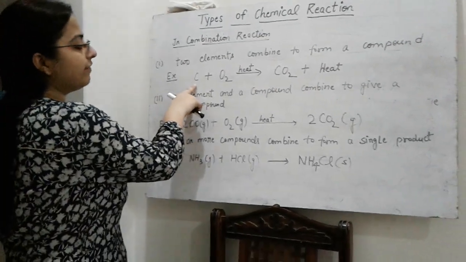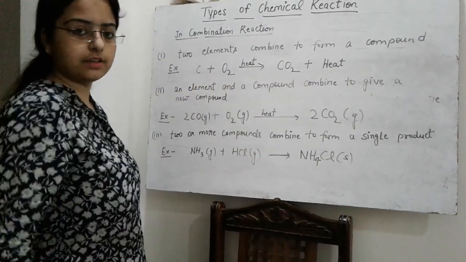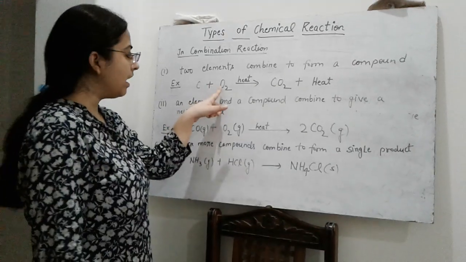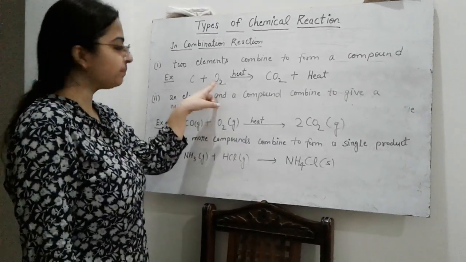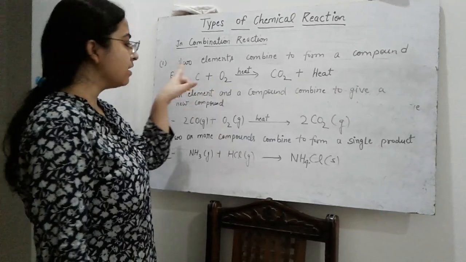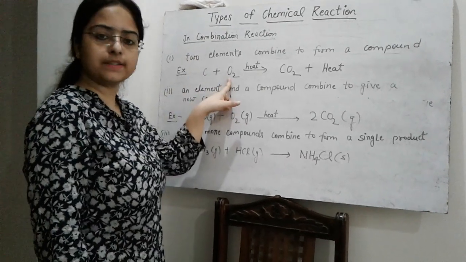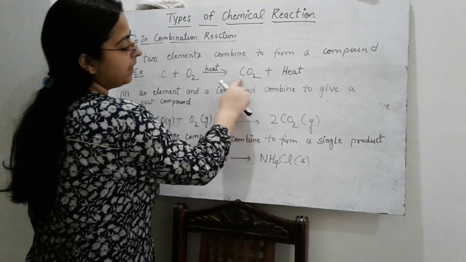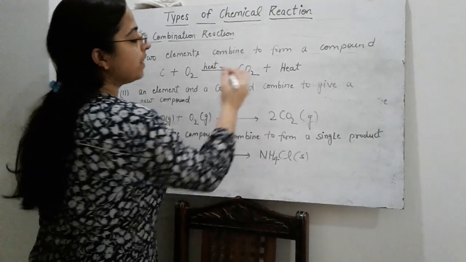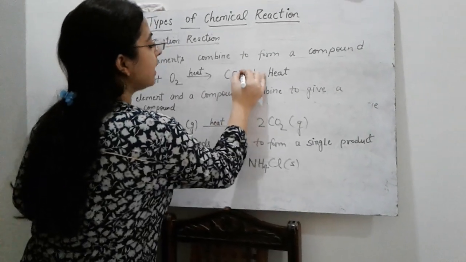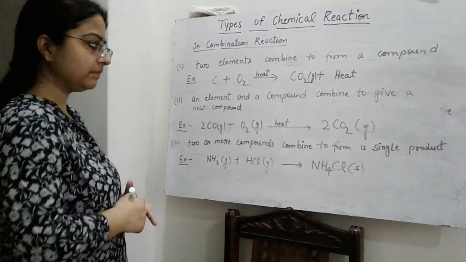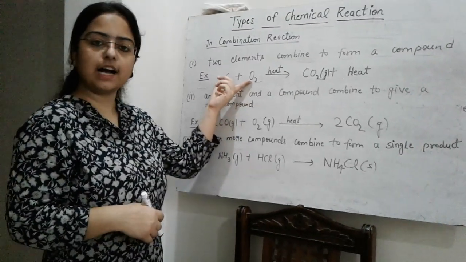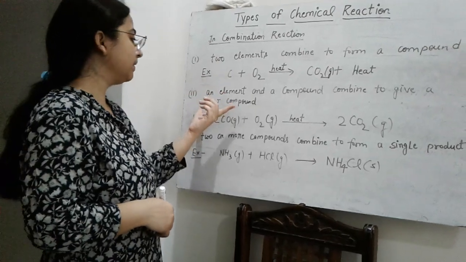For example, we have taken carbon and oxygen. Carbon is an element and oxygen is also an element. It is a diatomic element. So when carbon burns in the presence of oxygen, a new compound is formed, a gaseous product, that is carbon dioxide gas. So here both of the reactants are in element form.